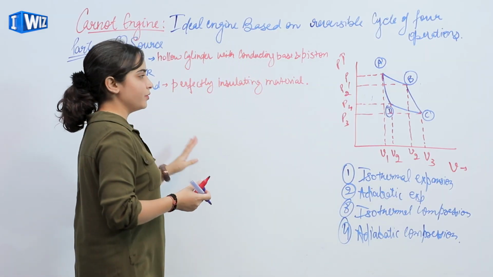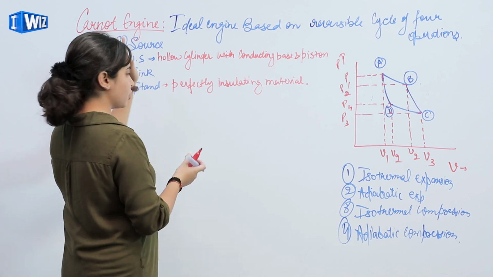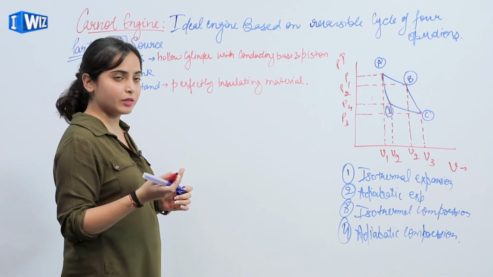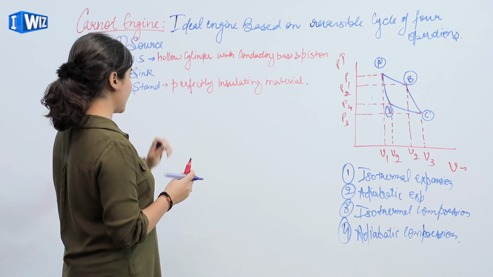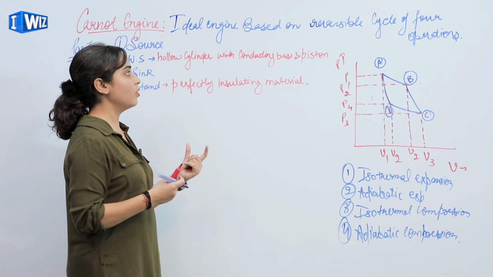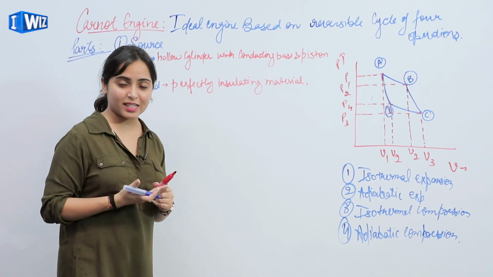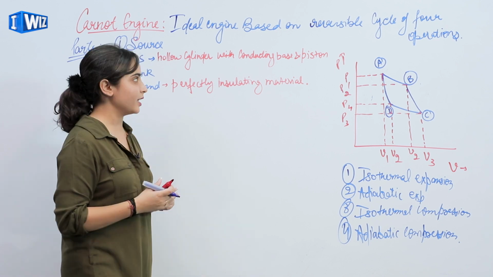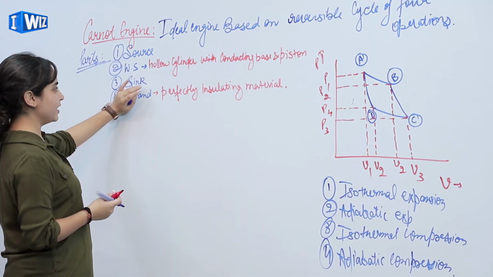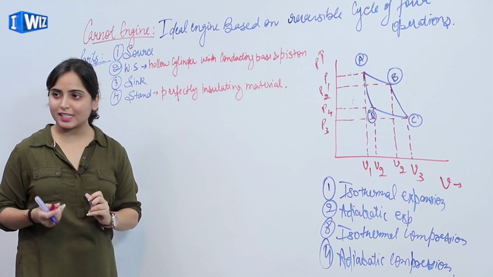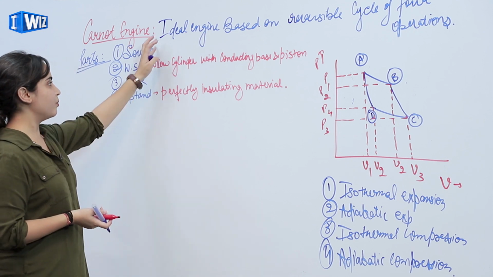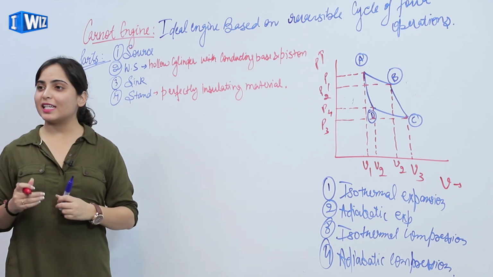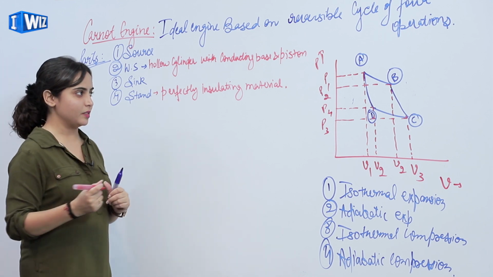So for this engine we have four parts. One is the source, again a heat reservoir, at temperature T1. Next, the working substance. Here the working substance is a hollow cylinder whose base is conducting and whose walls are non-conducting, with a piston attached to it. Next we have a sink, which is at a lower temperature compared to the source. And fourth we have a stand, which is a perfectly insulating material.